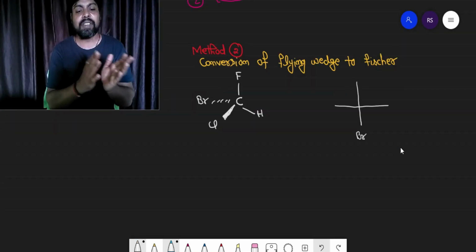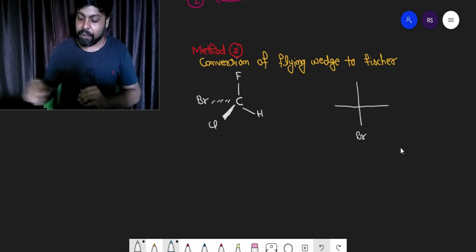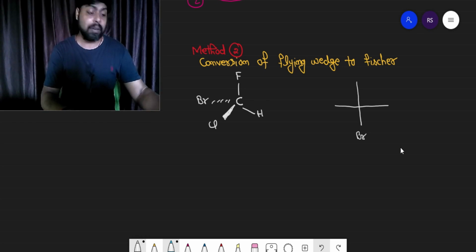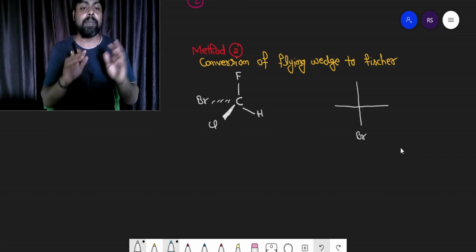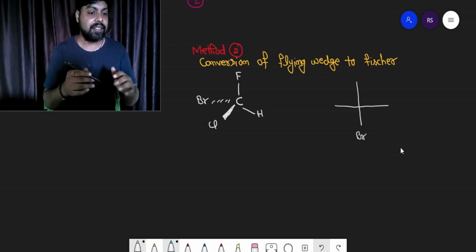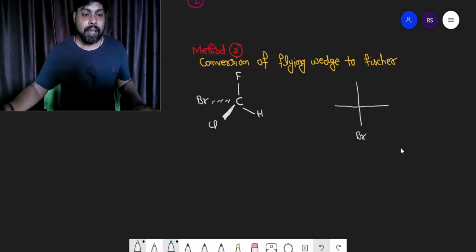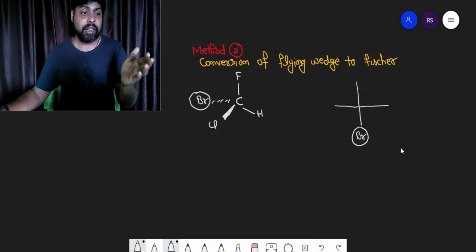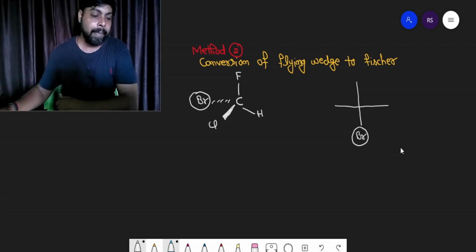This is the first method: convert that flying wedge diagram into Fisher projection. And how to convert that flying wedge diagram into Fisher projection? Rule number 1 is whatever atom or group is present on the dotted line, that is away from the observer, must be drawn on the bottom side in Fisher projection, right? Bromine is present on the dotted line, so I have drawn it on the bottom side.